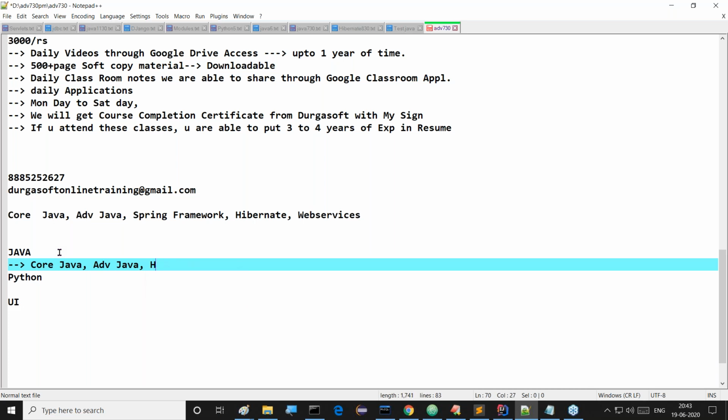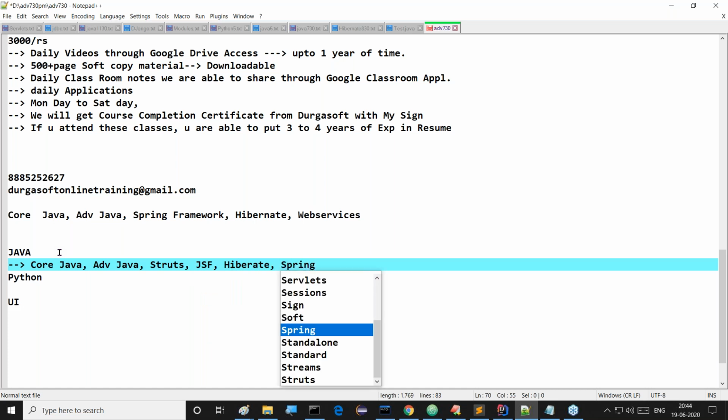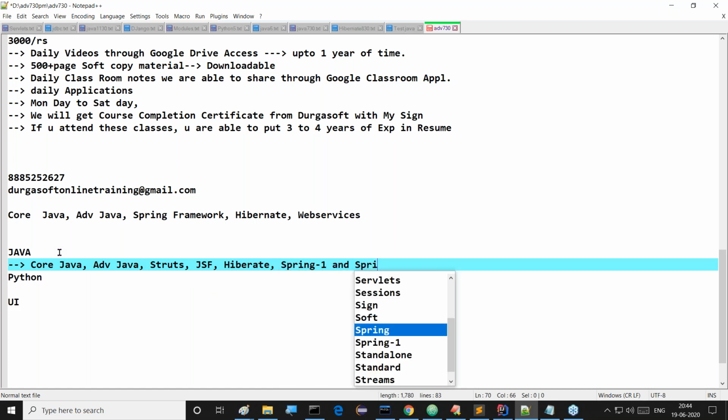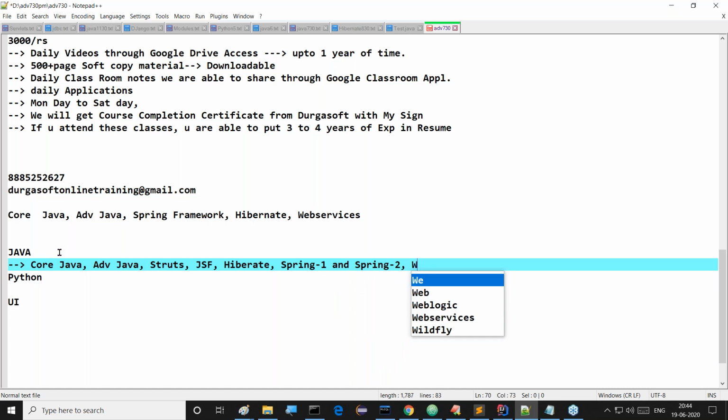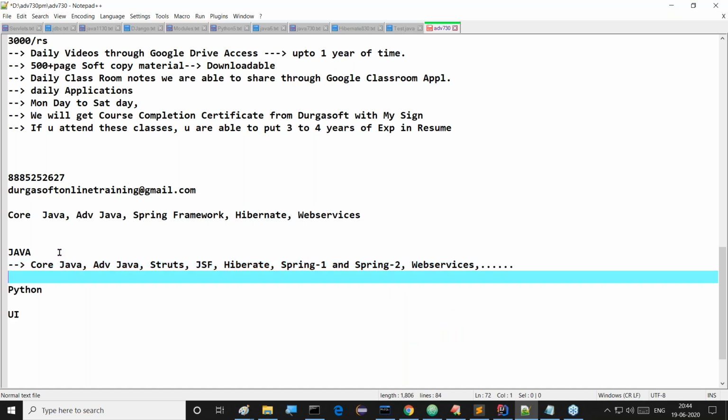Right, if you want to go for more frameworks now, Struts I know, but I'm not teaching it. Previously I thought about it. JSF framework I'm able to teach, and Hibernate I'm able to teach, and Spring I'm able to teach, Spring 1 and Spring 2. Spring 1 and 2 in the sense Spring basic part and Spring advanced part, Spring Boot and microservices and all. Next one is web services. Then design patterns and all. These many courses I'm able to teach now.